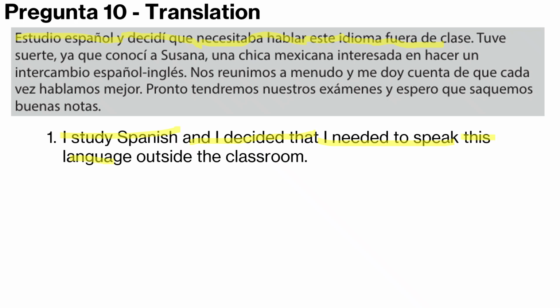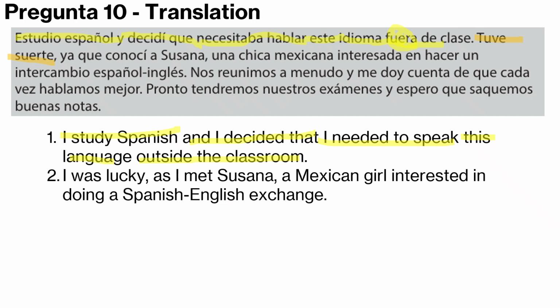So fuera is probably a word you didn't know there. Fuera is outside the classroom. The classroom is de clase. They could have said aula, which is a classroom as well. The next sentence: Tuve suerte. I'm lucky is tengo suerte, so tuve is the past tense of this. So I was lucky. Make sure you do that because you can be marked down for that.